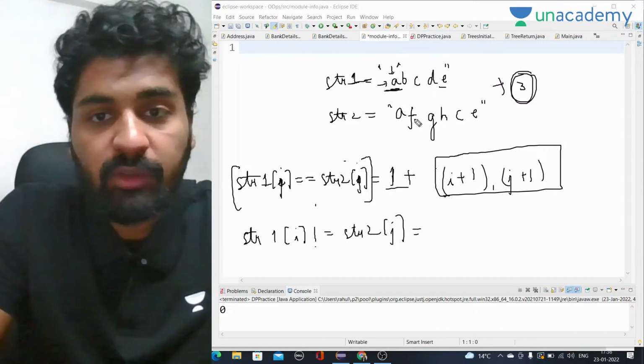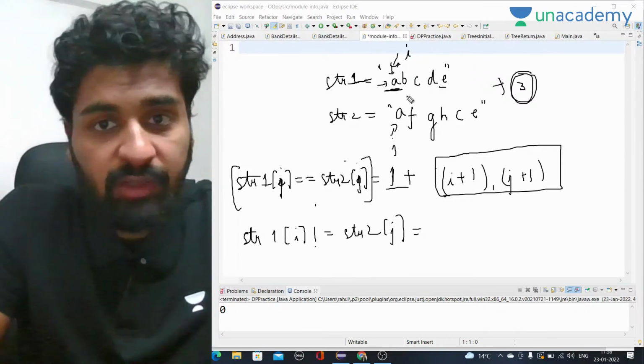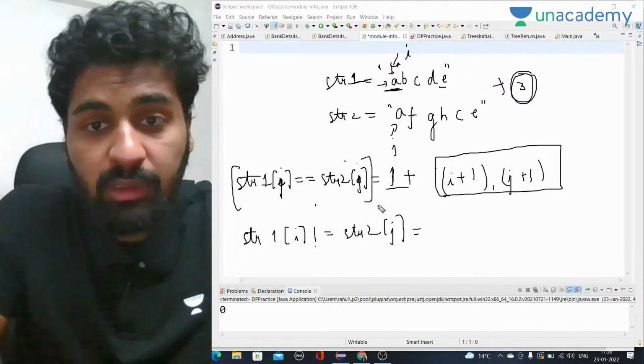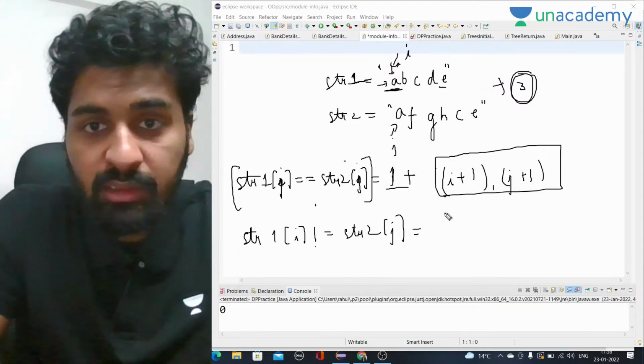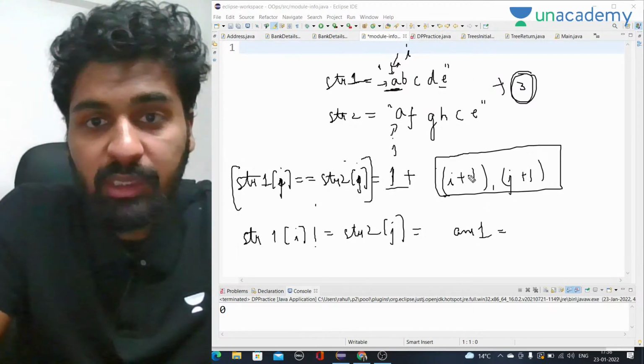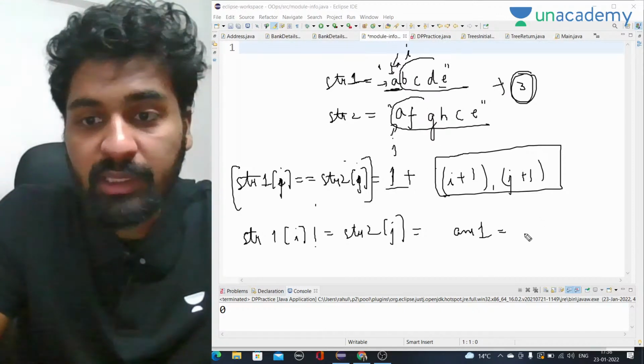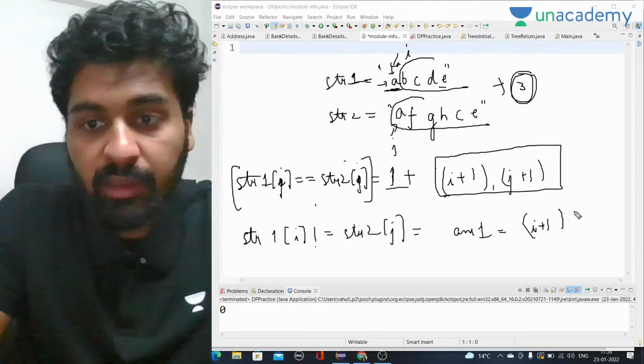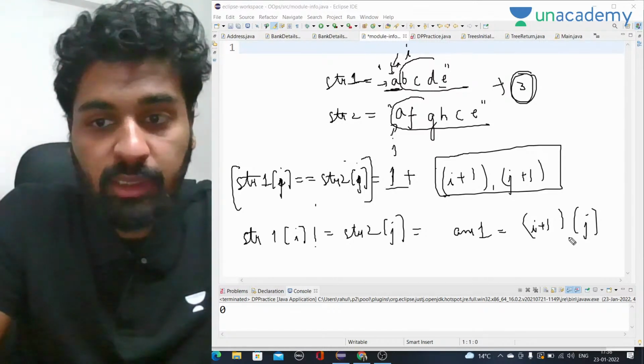I is here and j is here. If they are not equal, then what do we have to do? As we have already discussed, we have to take the maximum. Answer 1 in this case can be, we take this part of the string, from I plus 1 and j, this part of the string common in this whole string.